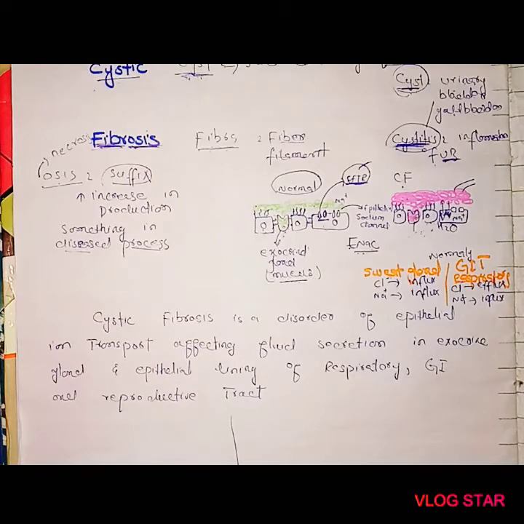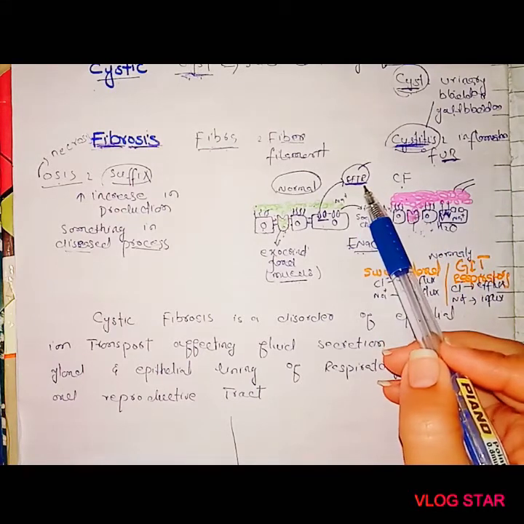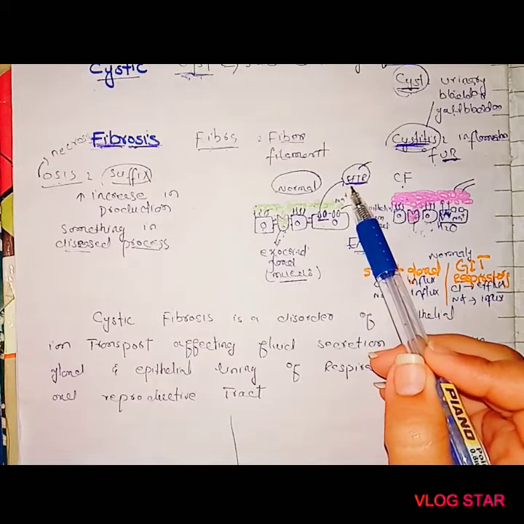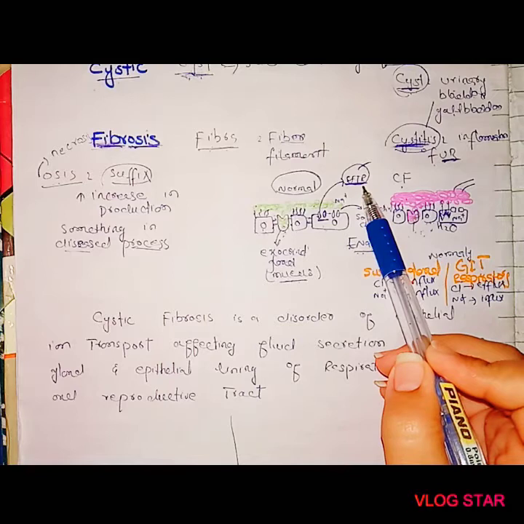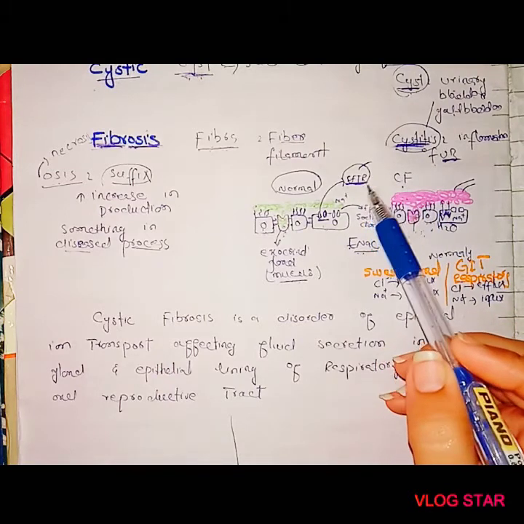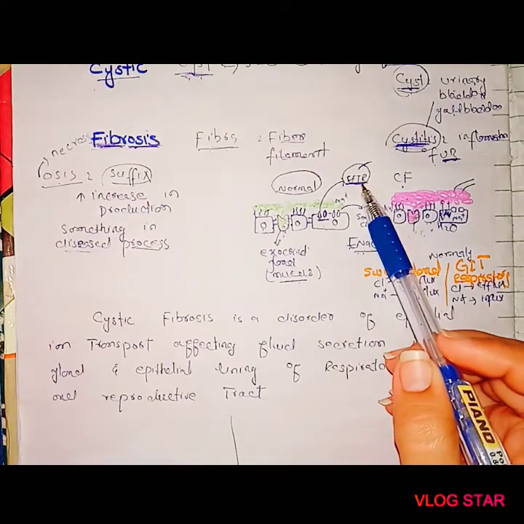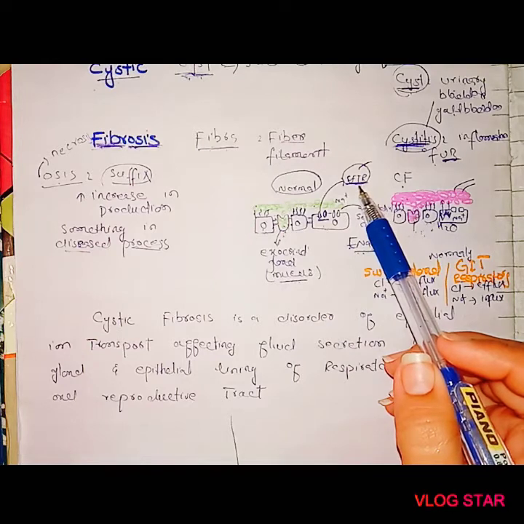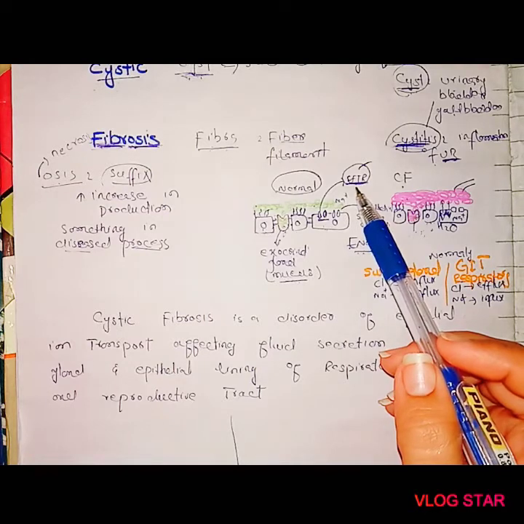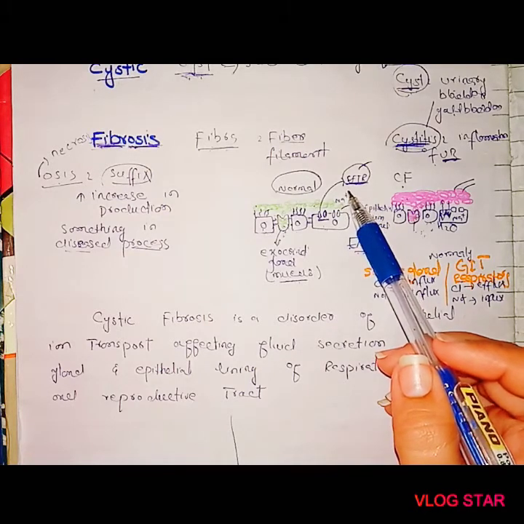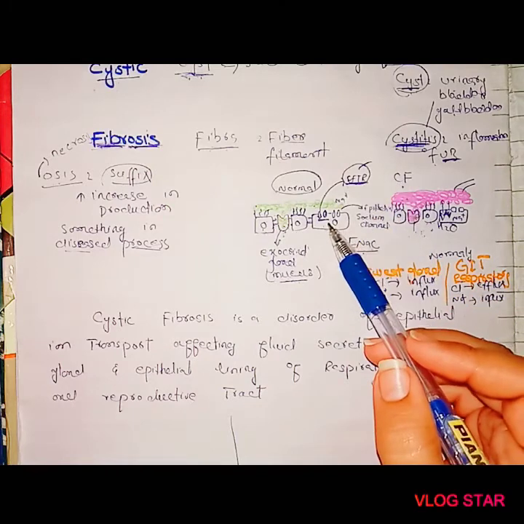Cystic fibrosis is a genetic disease. The gene that encodes CFTR, which stands for cystic fibrosis transmembrane conductance regulator, becomes mutated. The net result is that the protein formed from this gene becomes disrupted, unfolded, or may be absent from the cell membrane.